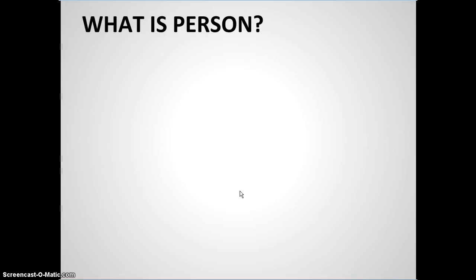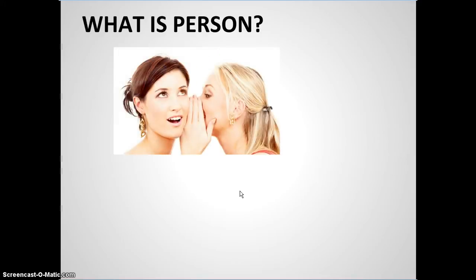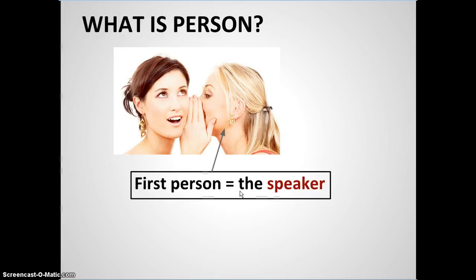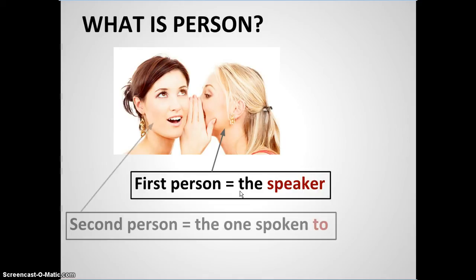So next, what is person? I already mentioned first, second, and third person. Let's imagine two people talking together. This is probably the easiest way to understand this concept. The person speaking is what we would call first person. That's why we use words like I, me, we, our, to talk about the first person, which is the speaker, the person who's doing the talking.